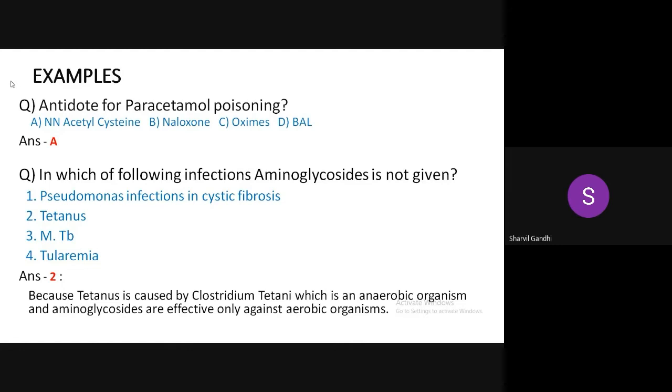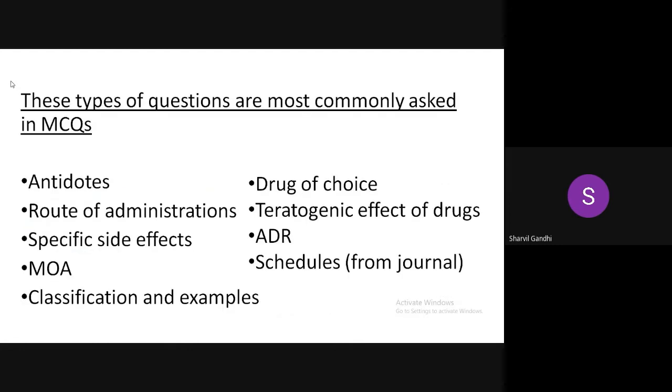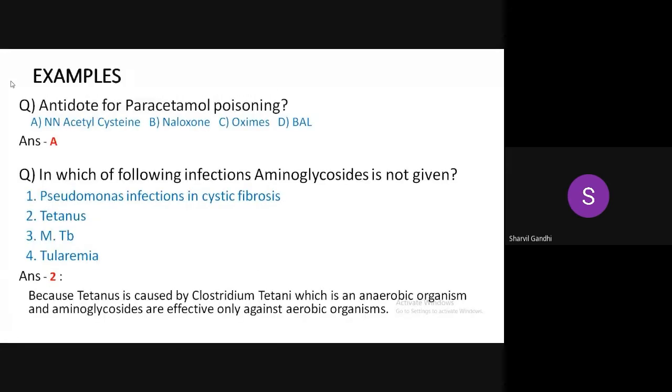For this kind of question, even if you don't know the answer, the options will be such that they help you get to the answer by elimination. For example, in this case, MTB, tularemia, and Pseudomonas: aminoglycosides are given as the drug of choice in most of these cases, and it's a direct statement in the textbooks. Even if you don't know about tetanus, after elimination only tetanus gets left. So you can come to answers by elimination. It's kind of simple that way. Next.